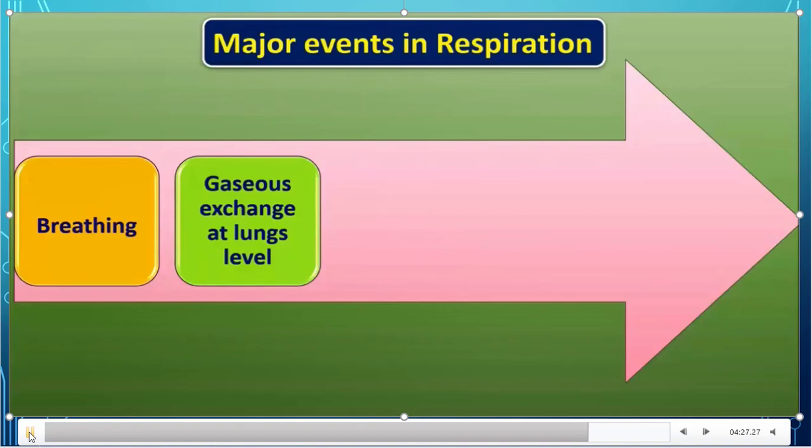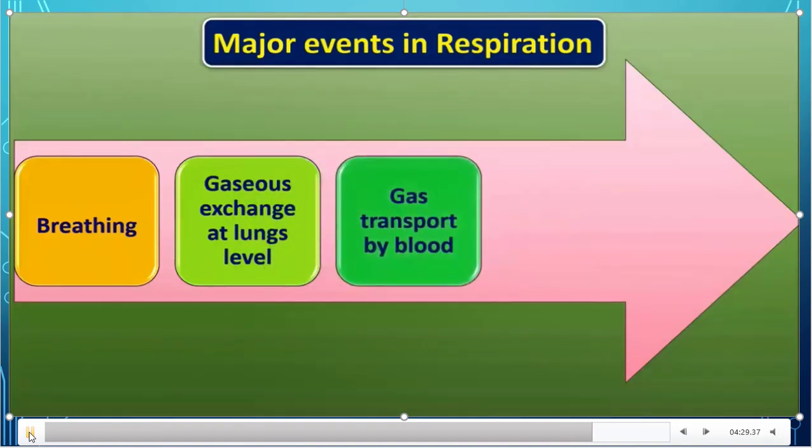The third one is gas transport by blood. Gas is transported from lungs to blood, and from blood to lungs.